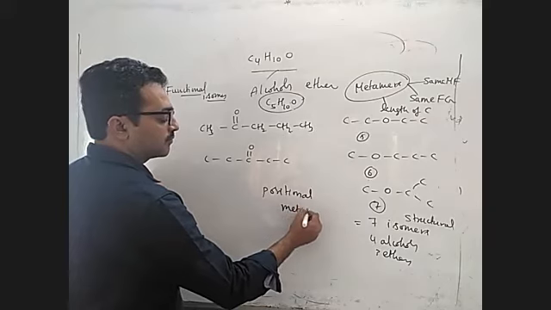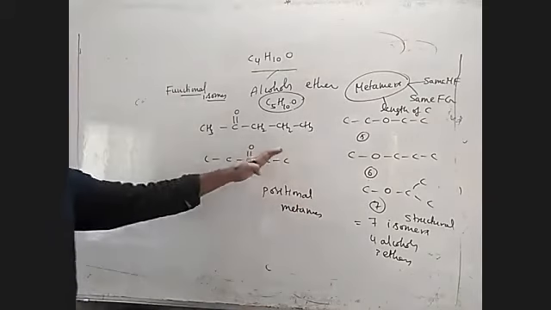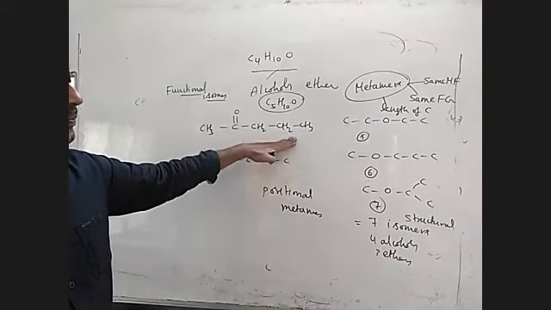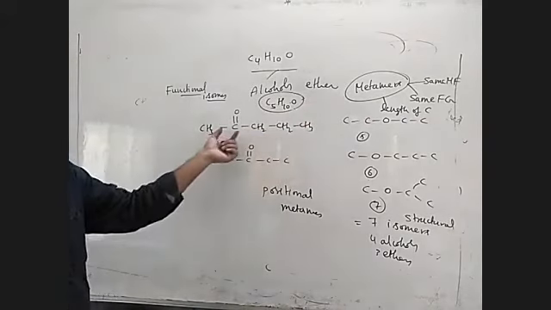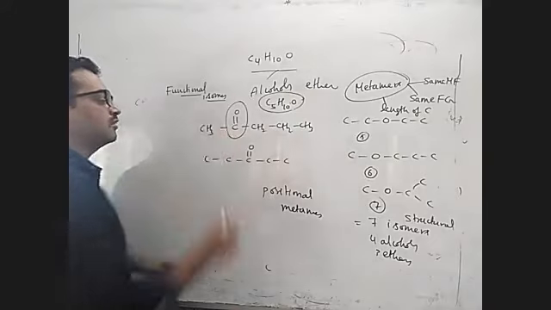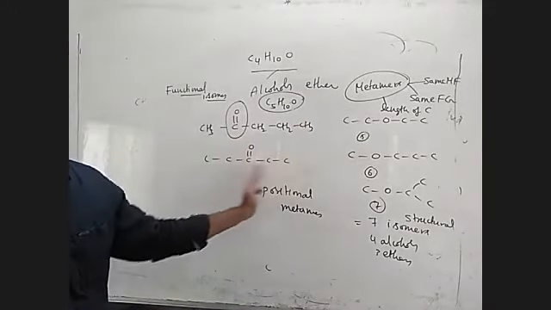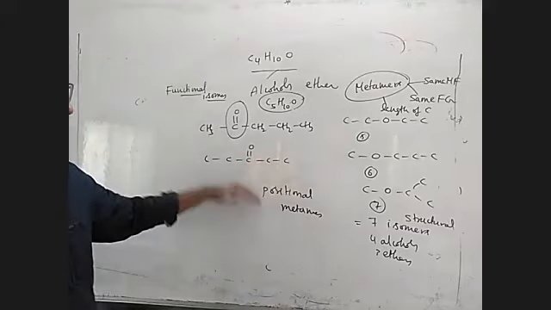These are okay, because there is a change in the position of the double bond, and also here same functional group, same molecular formula, but the groups attached to the functional group are different. Here 1 and 3 are there, here 2 and 2 are there. So that is why these two are treated as metamerism.